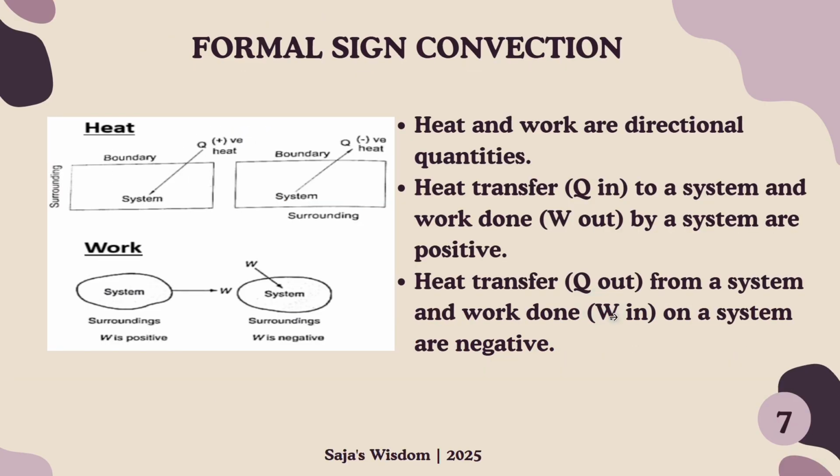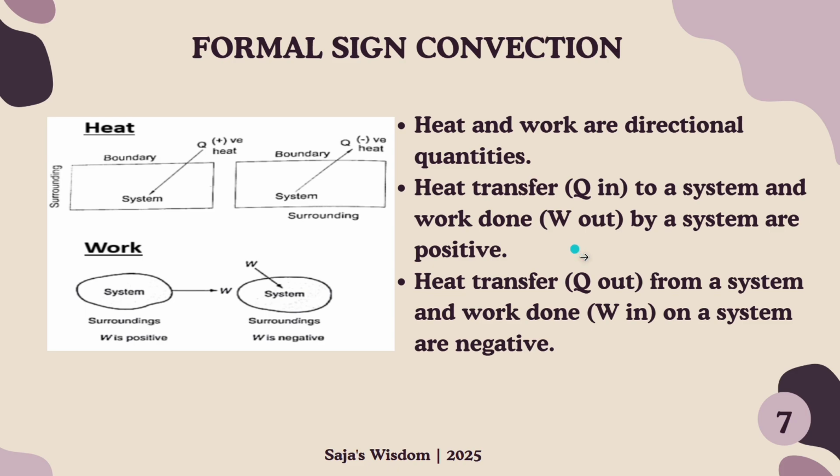Formal sign convention: heat and work are directional quantities. So the direction of energy transfer matters, either into the system or out of the system. Heat transfer Q in to a system and work done W out by a system are positive.